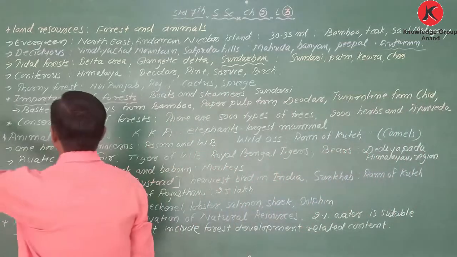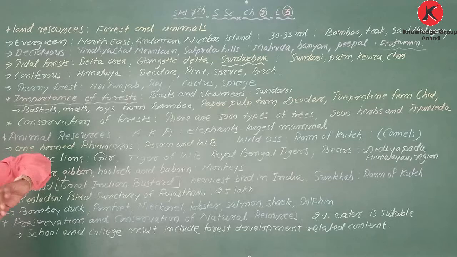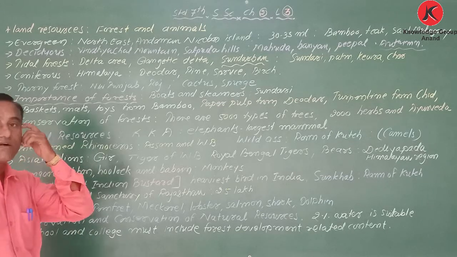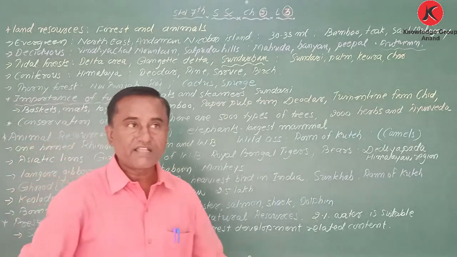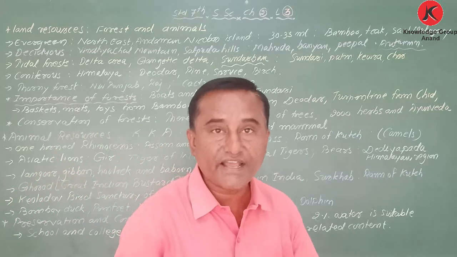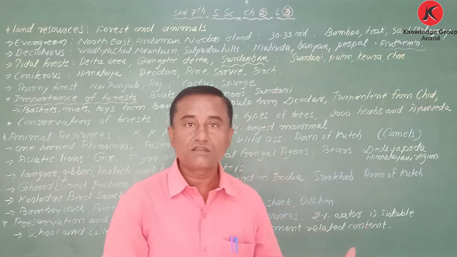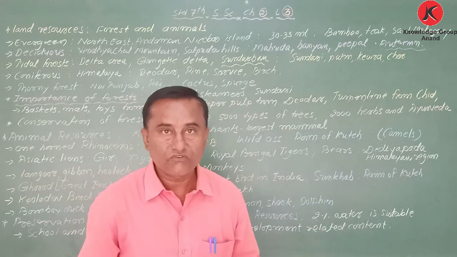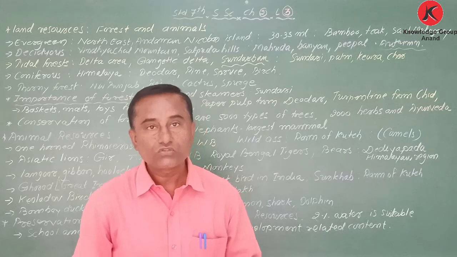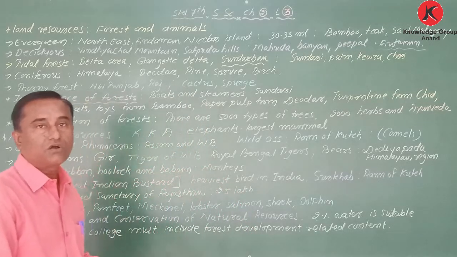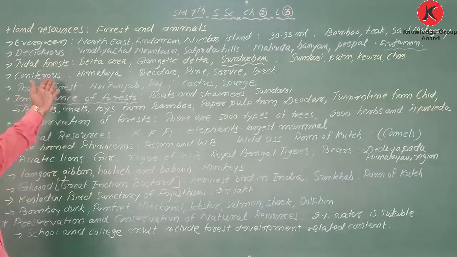The third one is tidal or mangrove forest. Where are they found? They are found in delta areas, Gangetic areas, rivers. Now you know Sundarban, near West Bengal? So this is called tidal or mangrove forest.